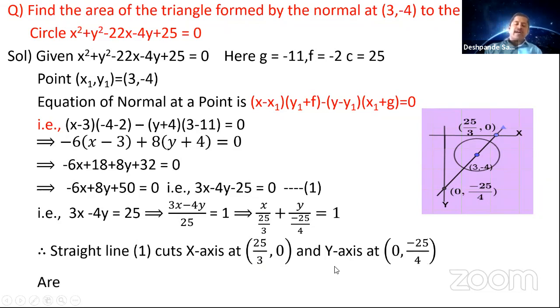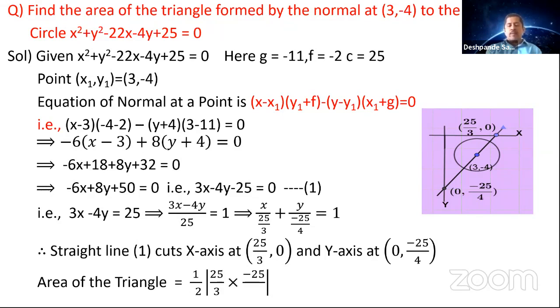So the area of the triangle formed is half into a into b. It is half into 25 by 3 into minus 25 by 4. Because you are putting a modulus, there is no need of the negative sign. So 25 times 25 is 625, and 2 into 3 into 4 is 24. So the area is 625 divided by 24 square units.